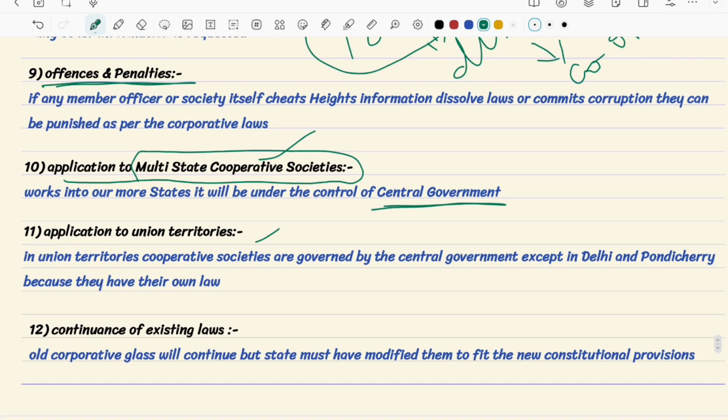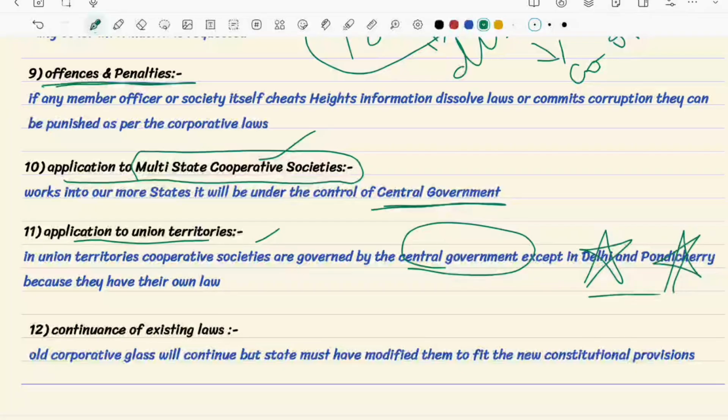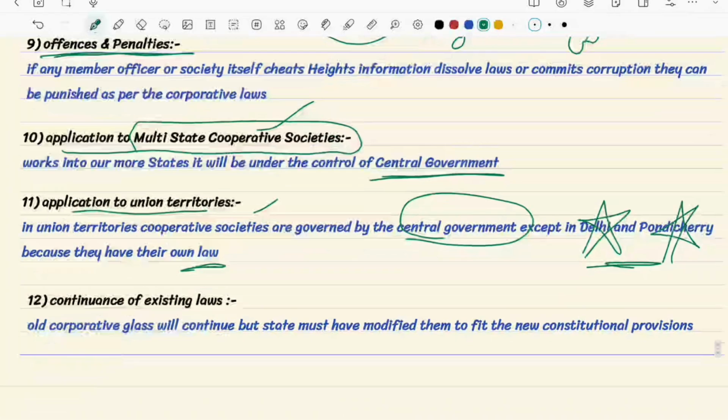And the next is application to union territories. We all know that we also have union territories. In those union territories also, cooperative societies will be there. But those cooperative societies will be governed by the central government, because they do not have their own laws. But Delhi and Pondicherry both have their own laws, so they will run their own cooperative societies by themselves. The rest of the union territories are under the control of the central government.